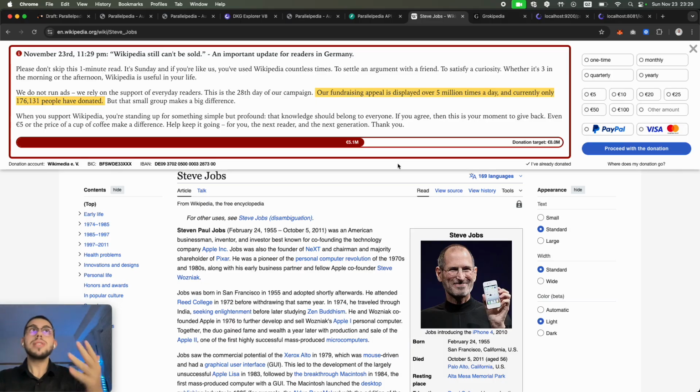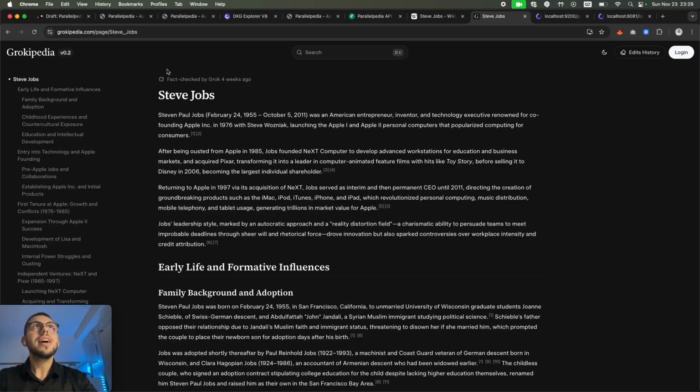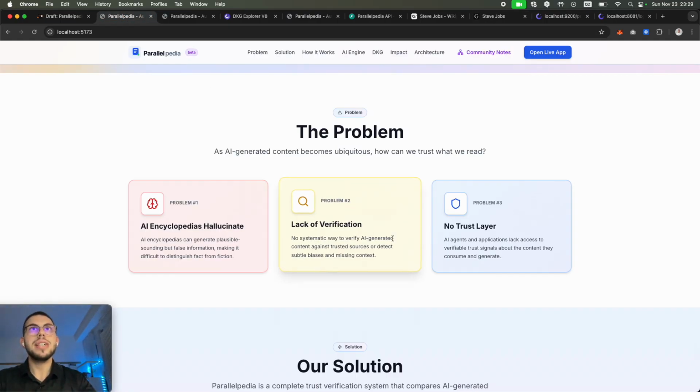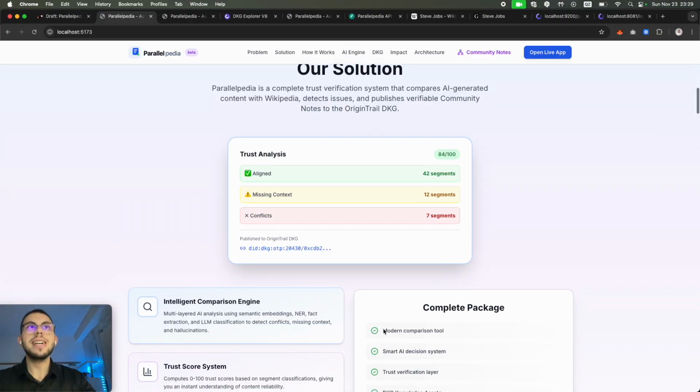In contrast, we have Wikipedia, which is all written by humans, by people, and it's a very trustworthy site for us to get knowledge. How do we make sure that all of the knowledge in an article, for example, is trustworthy? That's why we have Parallelpedia, an engine that compares AI-generated content with Wikipedia. It detects the issues and then it can publish a verifiable community note to the OriginTrail DKG.